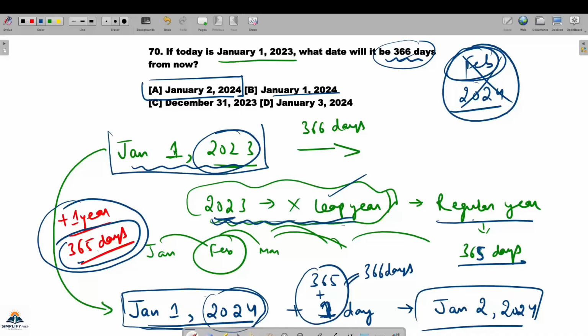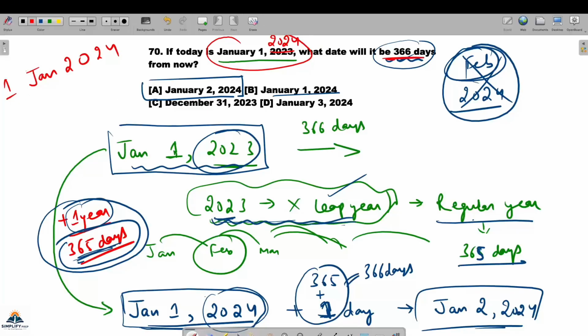1 year has passed means same date will come. And for regular year, 365 days means a single year. अगर लीप ईयर होगा तो 366 डेज का हो जाएगा, है ना? So this is January 2. If the question had asked, if today is January 2024, है ना? अगर ये दिया होता, इसकी जगह पे 2024 होता, so what date will be after 366 days? Now try to think, है ना? What will be the answer?